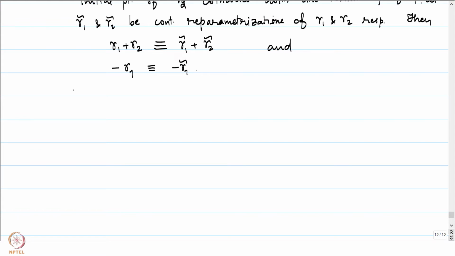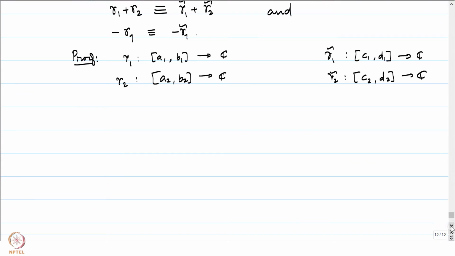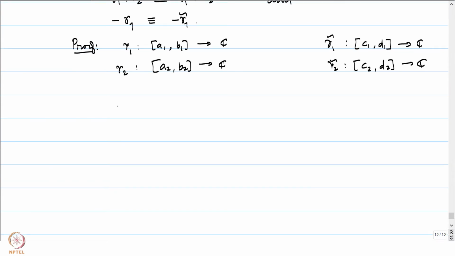Let me not give you complete details. Let me just indicate the proof for you. Gamma 1, let's say, is defined on A1, B1 into C, and gamma 2 is defined on A2, B2 into C. And our gamma 1 plus gamma 2 is clear. Suppose gamma 1 tilde is defined on C1, D1 to C, and gamma 2 tilde is defined on C2, D2 to C. So, there are many parameterizations which we will have to deal with. Let me define the reparameterization.